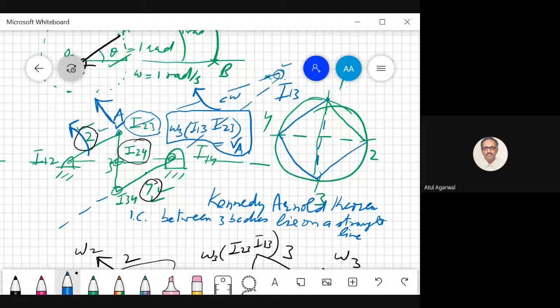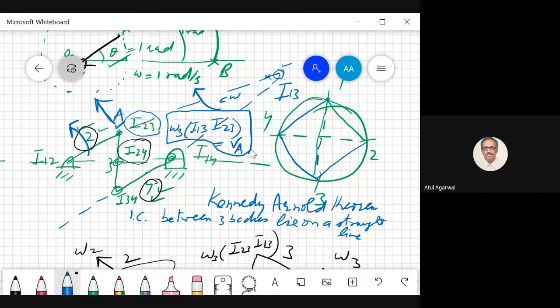Take any point of the body, this body will have the same sense of rotation, same angular velocity at that point as on any other reference point. So this was my reference point for understanding the motion of body 3. And I said that body 3 will have the same angular velocity, whatever be the reference point. So the body 3 angular velocity gets decided: this is omega 3 clockwise. The value of omega 3 is given by this equation.